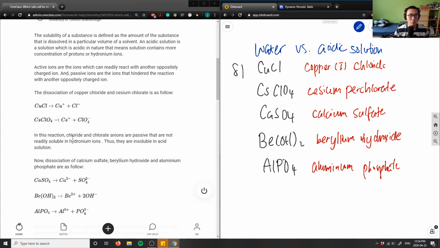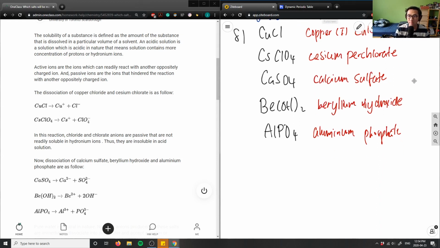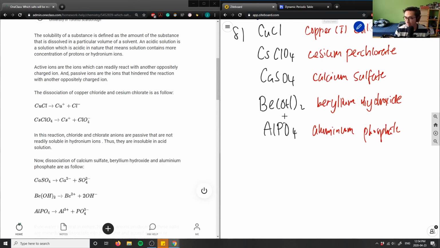So it says here chloride and perchlorate anions are passive. Cl minus and ClO4 minus are not soluble in acidic solution. Let me write down what that means. We only care about the anions, right?